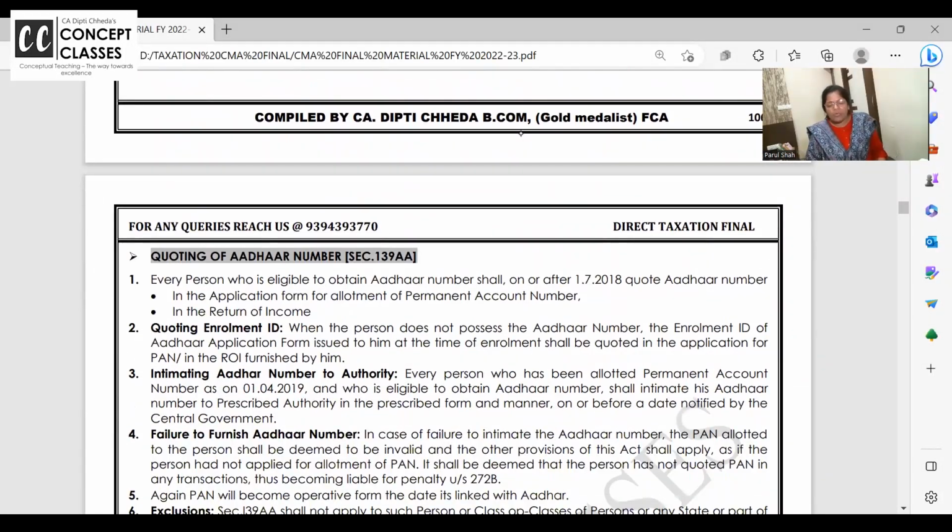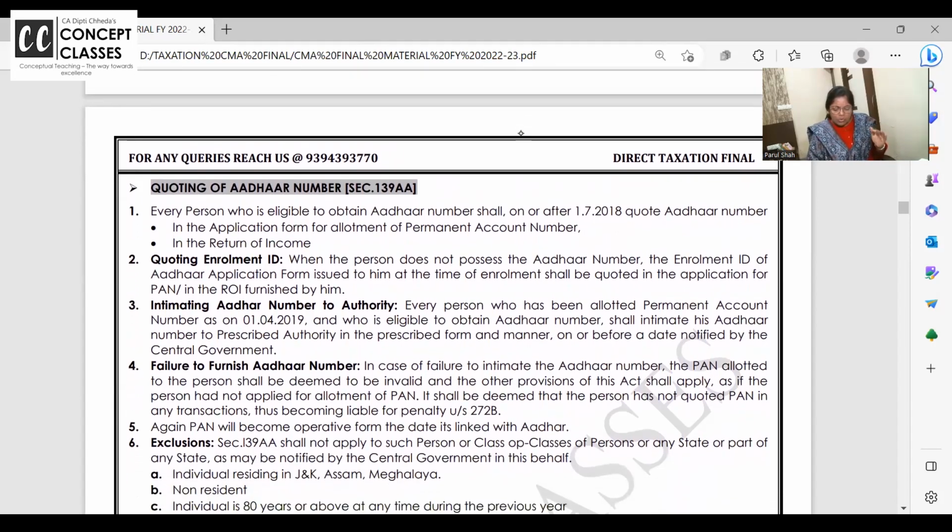Okay. So now we are clear with who should have PAN and where they should quote. Now you know that under section 139AA, quoting of Aadhaar is mandatory. Linking of Aadhaar and PAN is mandatory. If you have PAN, if you have Aadhaar, link it. If you have PAN, if you don't have Aadhaar, give us proof that you have applied for Aadhaar. So many times it's reversed. If someone has Aadhaar, then it is automatic mode that you have applied for PAN, you are assumed to apply for it, and the government will directly issue you the PAN card. Followed or not?